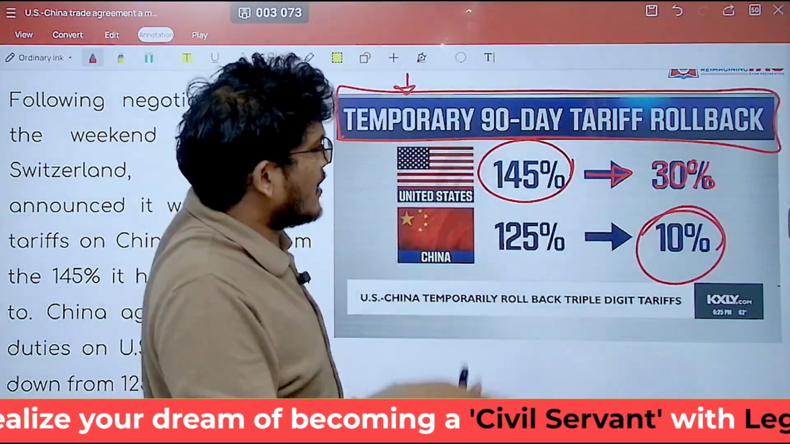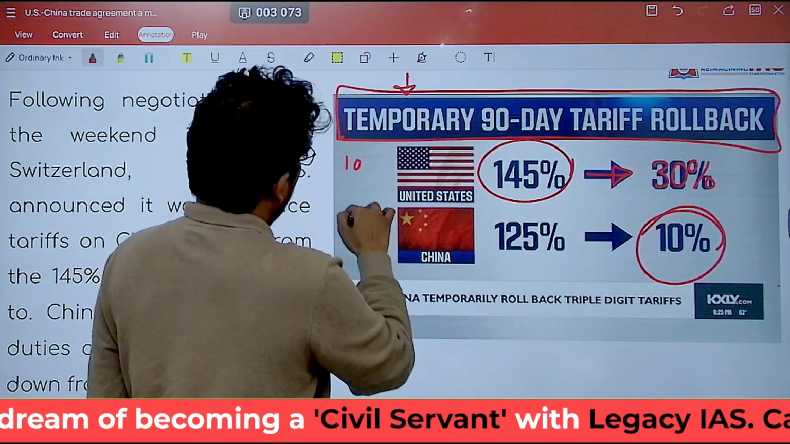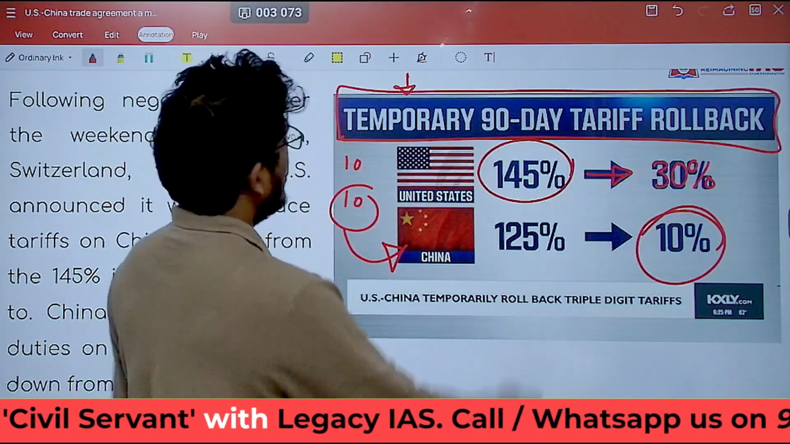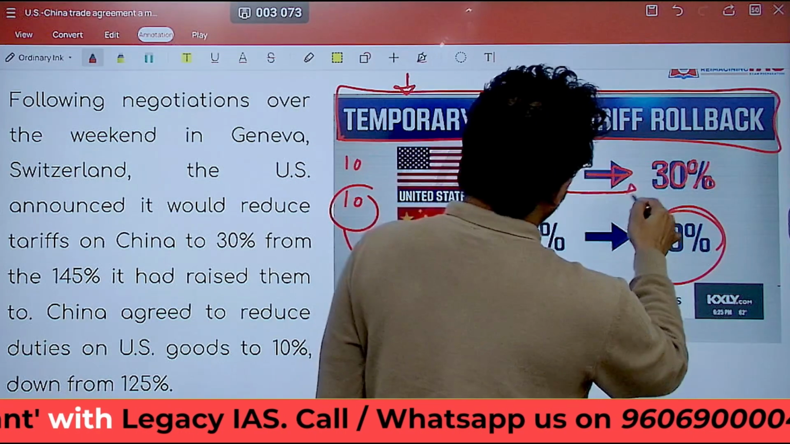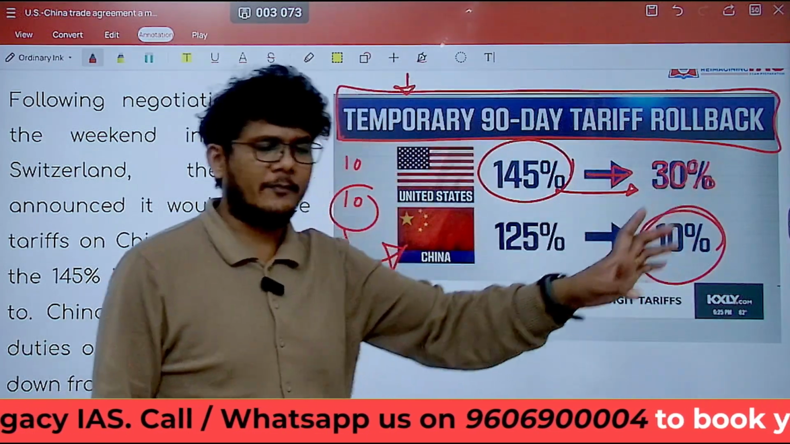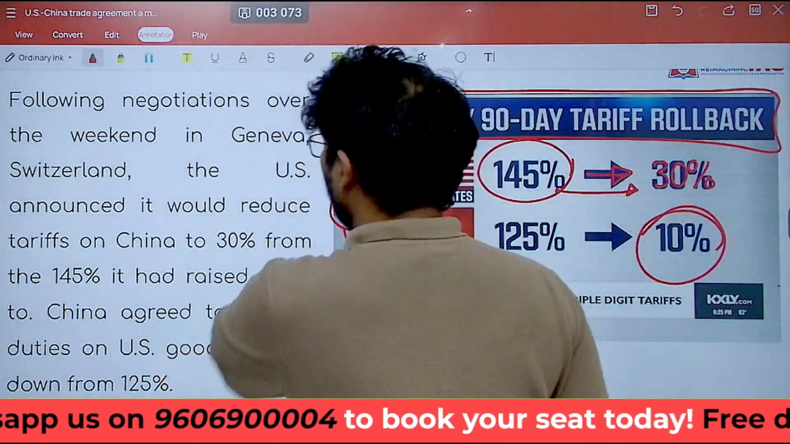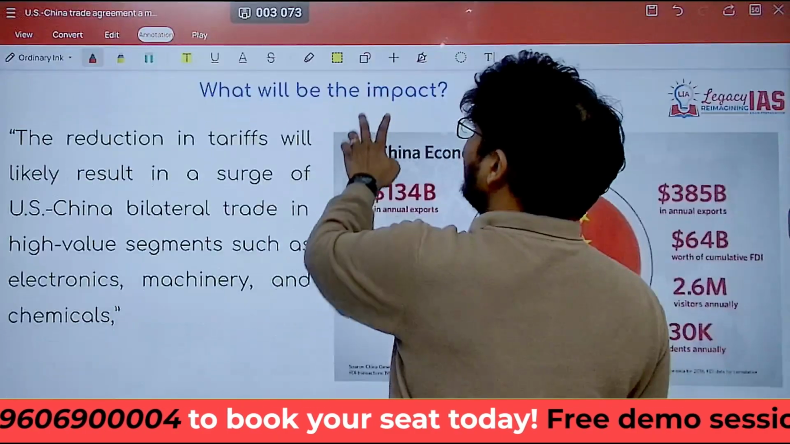Again, not exactly to the same level. Both countries were earlier imposing 10%. China has completely brought it down to 10%. USA has brought it down only to 30%, but this will also go down further to 10%. So that is a pause of 90 days. I hope that's clear. So this is what has happened.